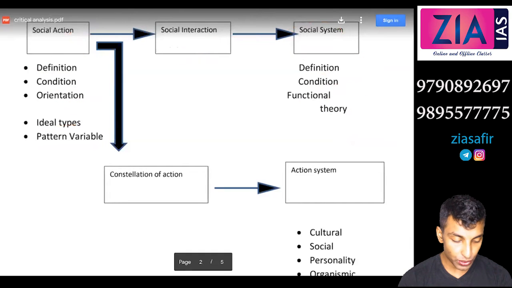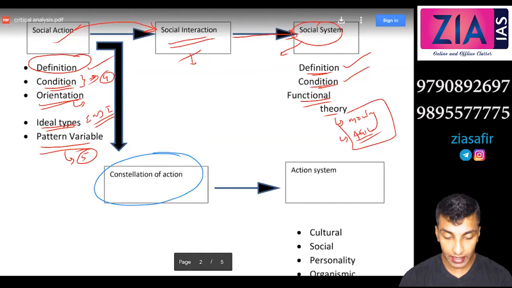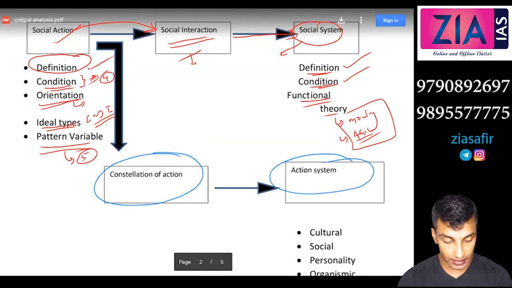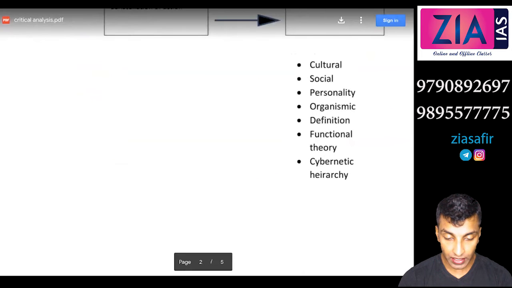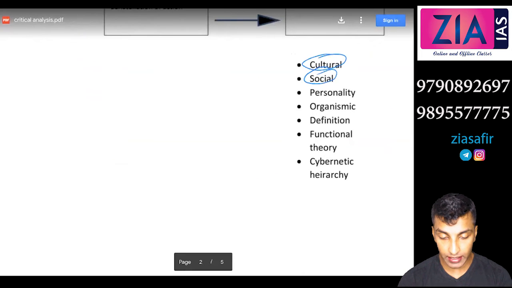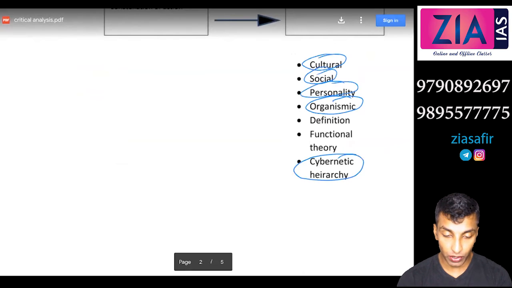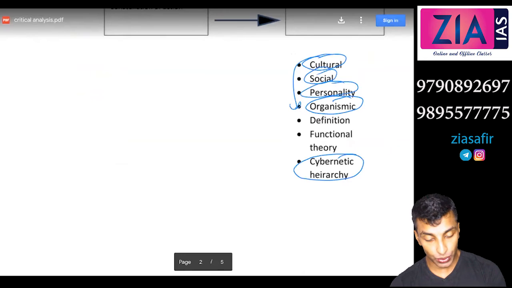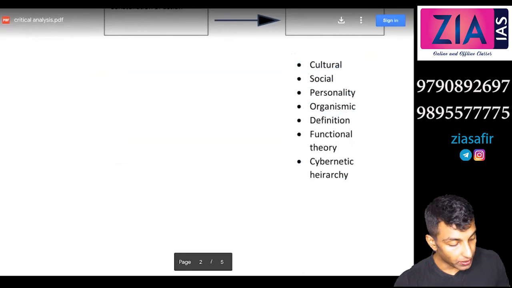And then we have also discussed that constellation of action never occur in isolation but in constellation. And then we have discussed action system. So what are the different action systems that we have discussed? Cultural system, social system, personality system, organismic system. Okay, and then we have discussed the cybernetic hierarchy of control on the basis of this. So that's what we have actually discussed so far.